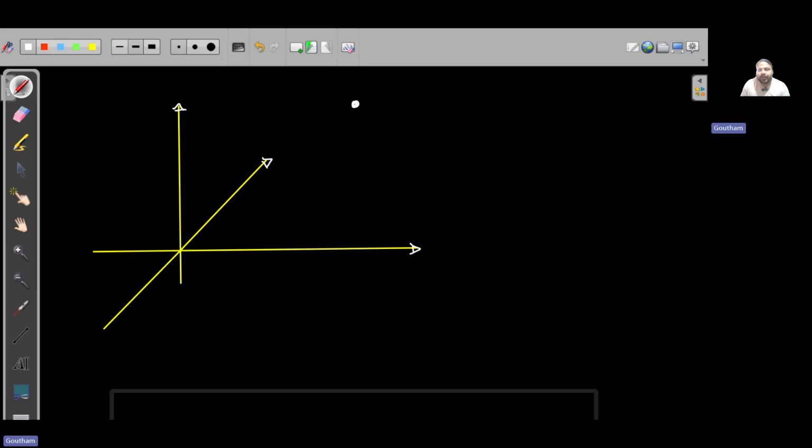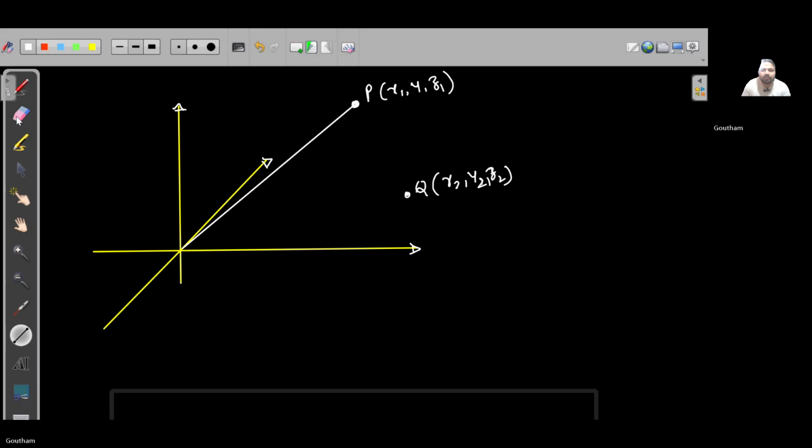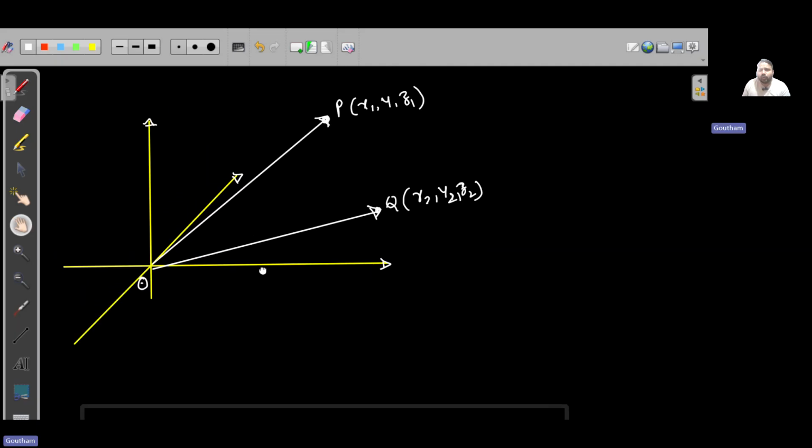Say I have a point P, x1, y1, z1, and a point Q, x2, y2, z2. Now the position vector of point P, and the position vector of point Q. How do I denote it?